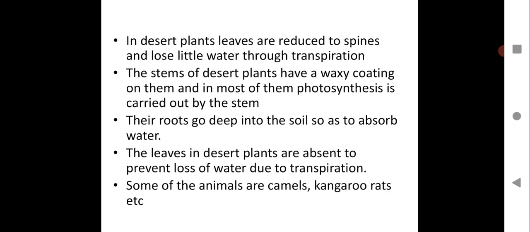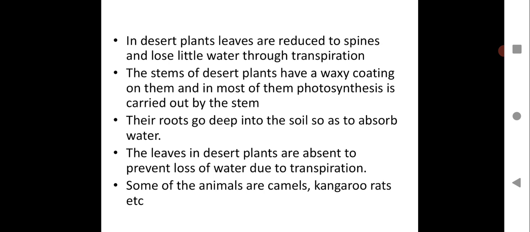I hope you are writing there, children. In desert, plants' leaves are reduced to spines and lose little water through transpiration. So let us see how plants survive in the desert region. The leaves are reduced to spines. You will not find leaves in desert areas where you have plants with spines, because they are modified into spines where there is less chance of losing water through transpiration.